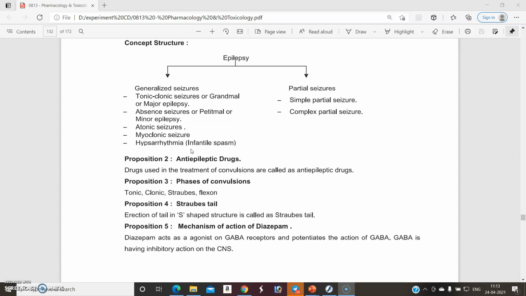So what is the mechanism of action of diazepam? Generally, it acts as an agonist of the GABA receptor that potentiates or increases the action of GABA, and GABA shows the inhibitory action in the CNS. So this is the detail about the theory of this experiment. Now let us discuss the CD which is provided by the MSBTE.